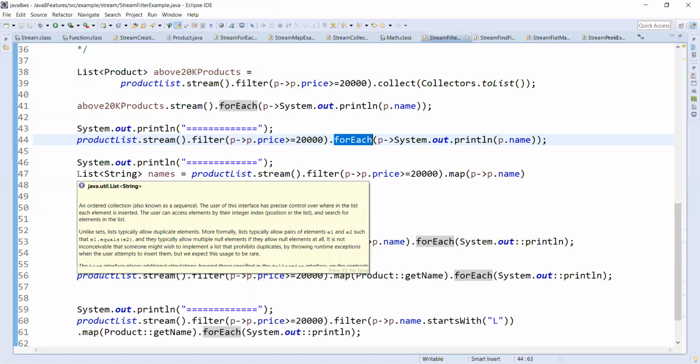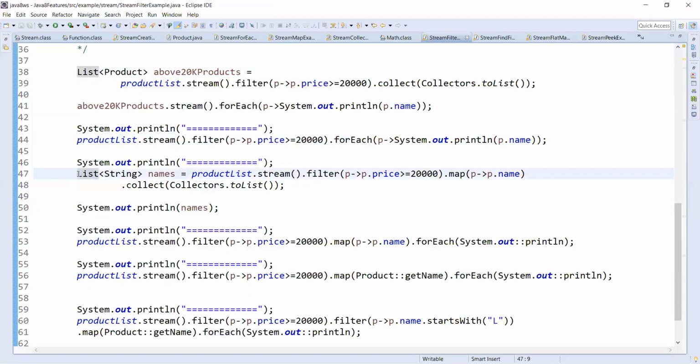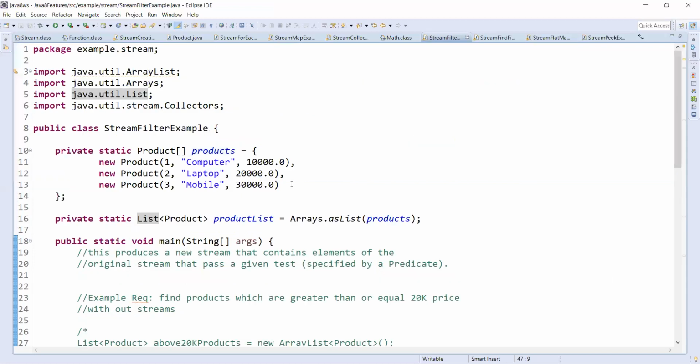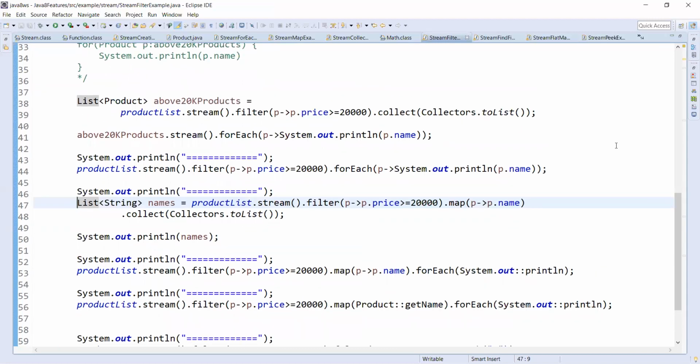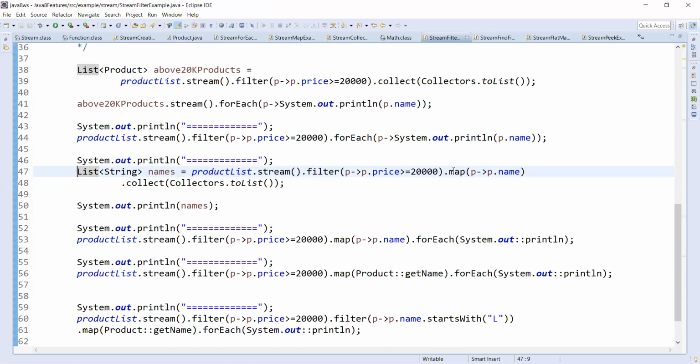For example, I'm trying to get only the names of the new stream, the names of the filtered stream. That means I'm not interested in all the product details. I'm just interested in getting only the name, that is laptop and mobile. How can we do that? We can do it by using map.